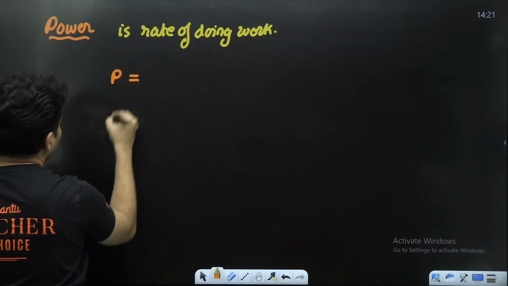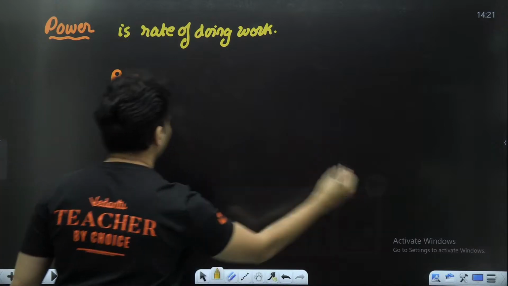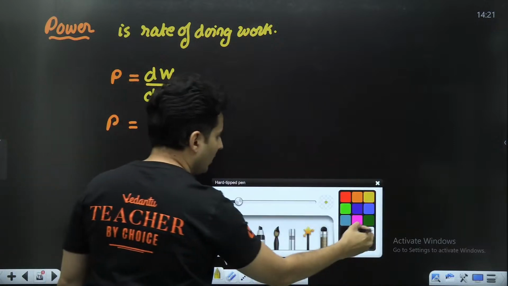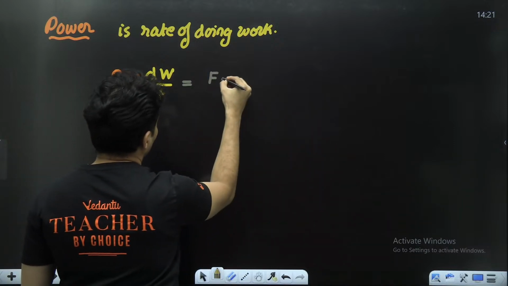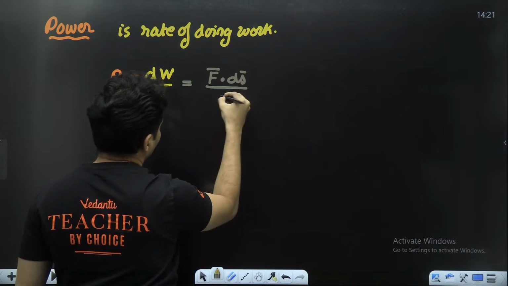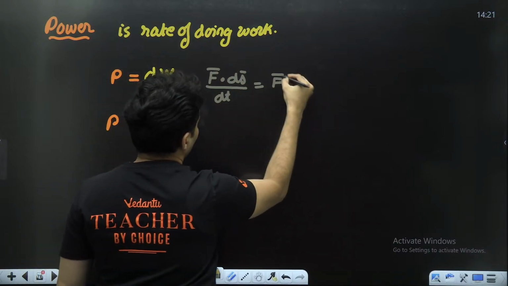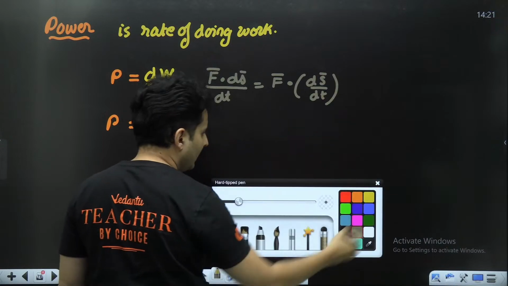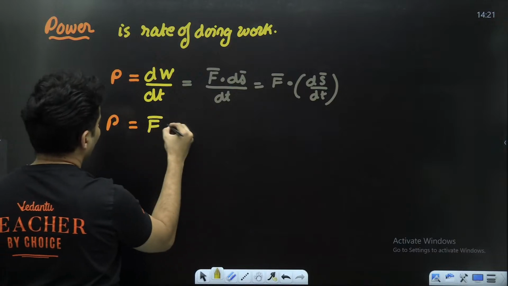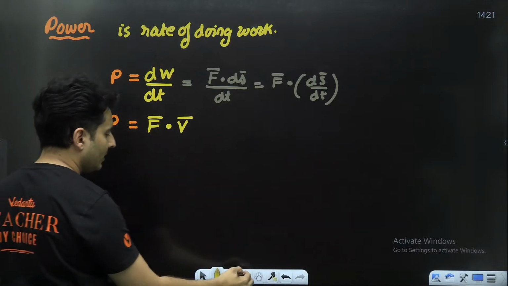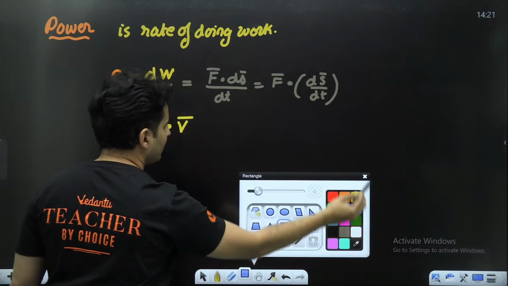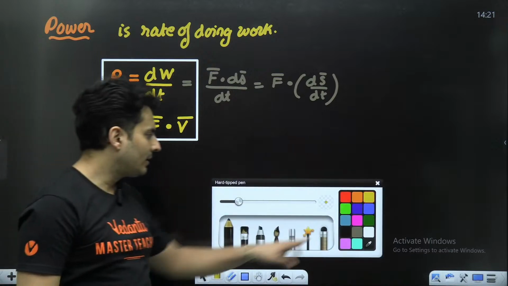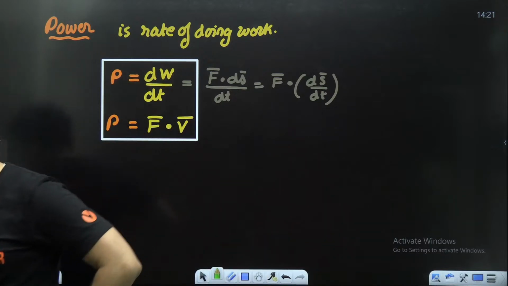So power will be nothing but dW by dt. But you can modify it. Work done is force dot displacement, right? So you can write this separately like this, F dot ds by dt. What is ds by dt? It is velocity. So it is simply put force dot velocity or dW by dt, one and the same thing. So power is dW by dt or force dot velocity, one and the same thing, guys.